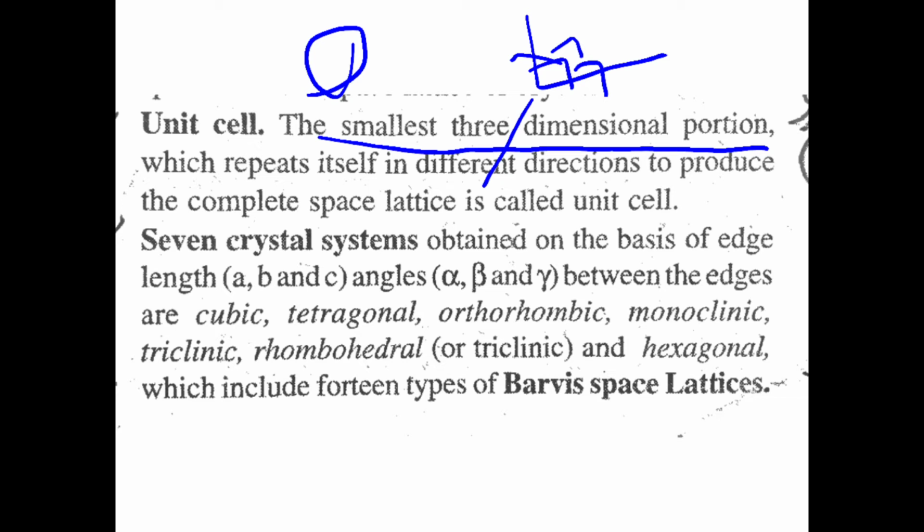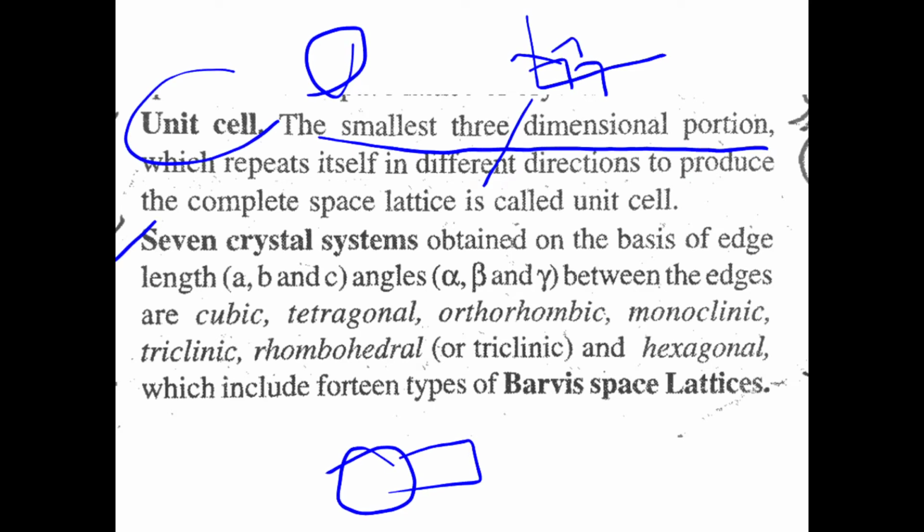The smallest three-dimensional portion which repeats itself in different directions to produce the complete space lattice is called a unit cell. The portion is very small and it repeats itself in different directions to complete the space lattice. That is known as a unit cell. Okay, I think you can understand.